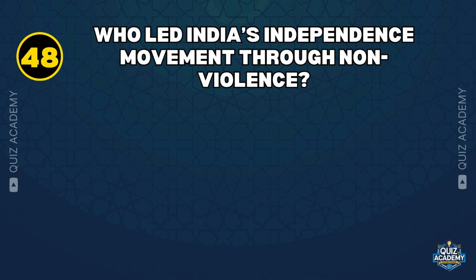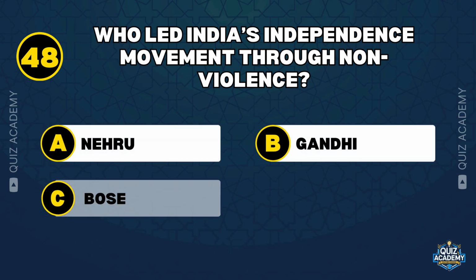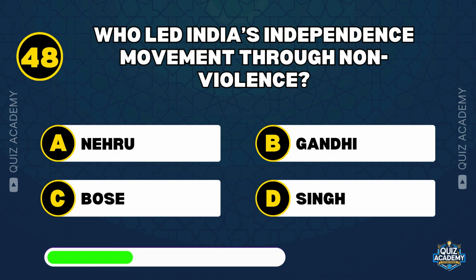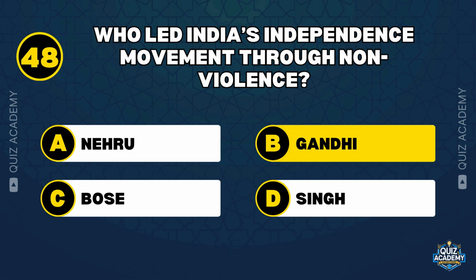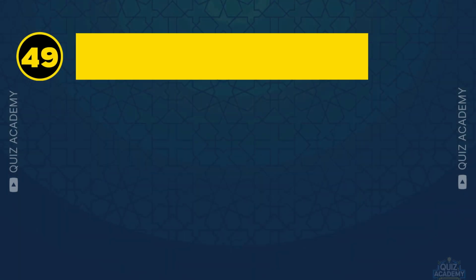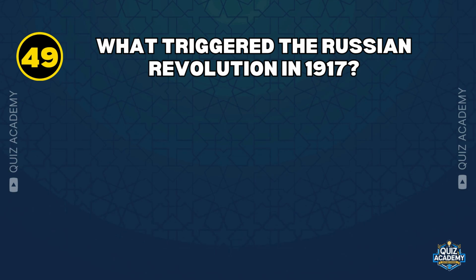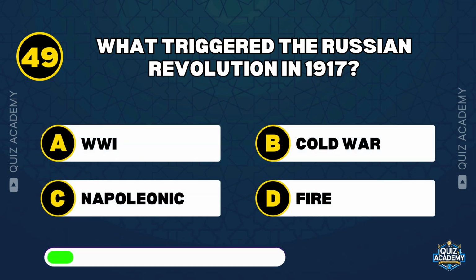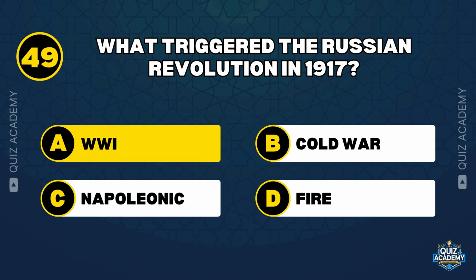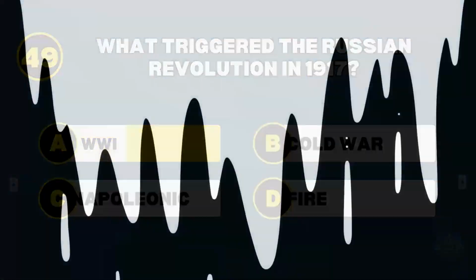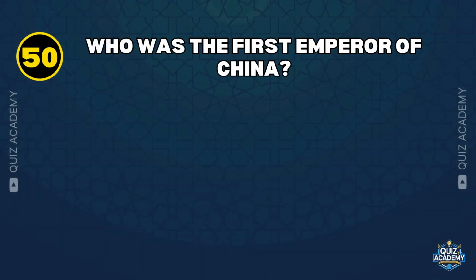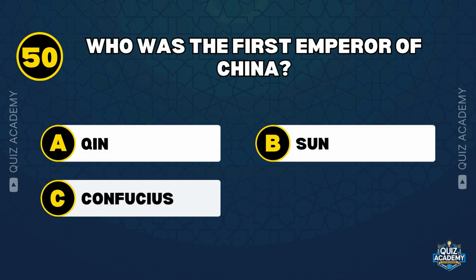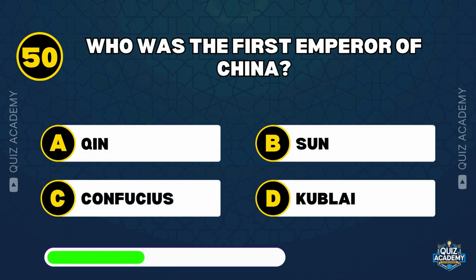Who led India's independence movement through nonviolence? Gandhi. What triggered the Russian Revolution in 1917? WWI. Who was the first emperor of China? Qin.